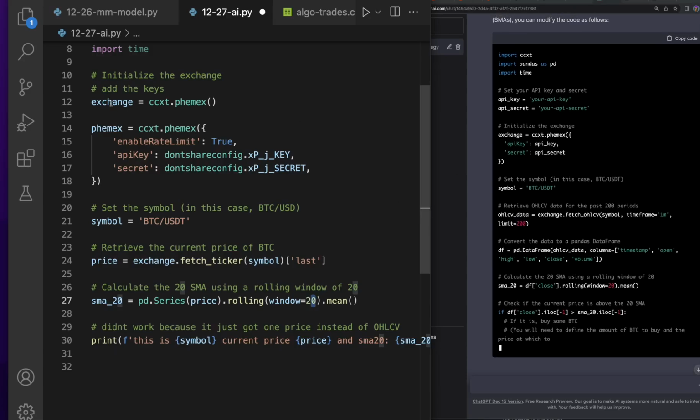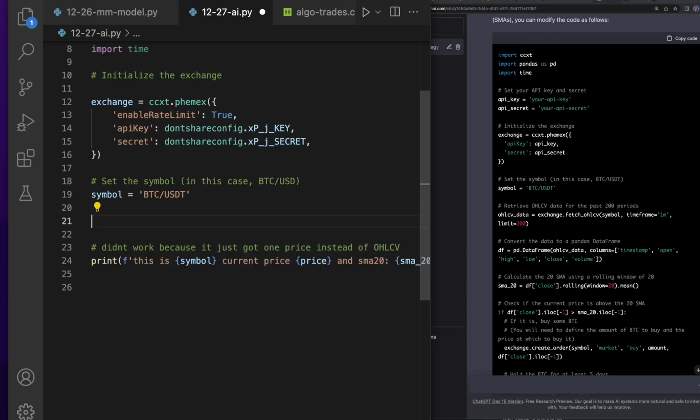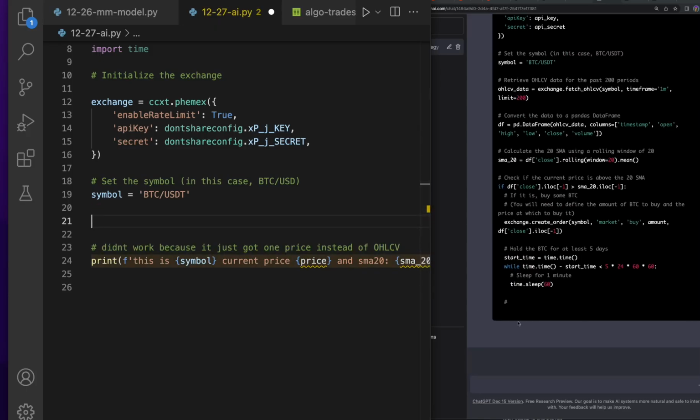Let's call this exchange, since it's doing that. And let's run another test on this after we make these updates. So I'm gonna delete these two lines, and we'll go ahead and try this out.